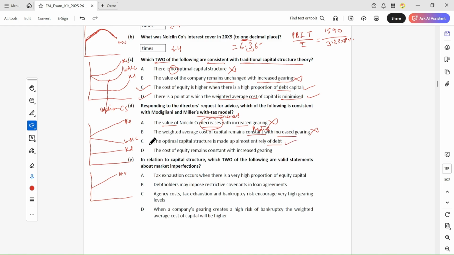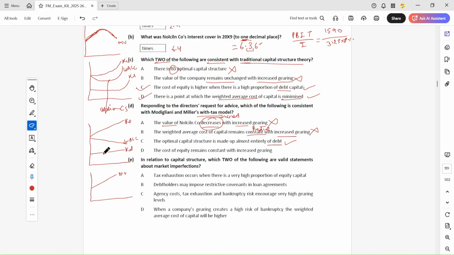Optimal capital structure is made up almost entirely of debt. Yes, because the optimal capital structure in M&M tax theory is where there is maximum debt. When there is maximum debt, because of the tax benefit, the WACC will be lower. The point where the WACC is lowest will be the optimal capital structure.